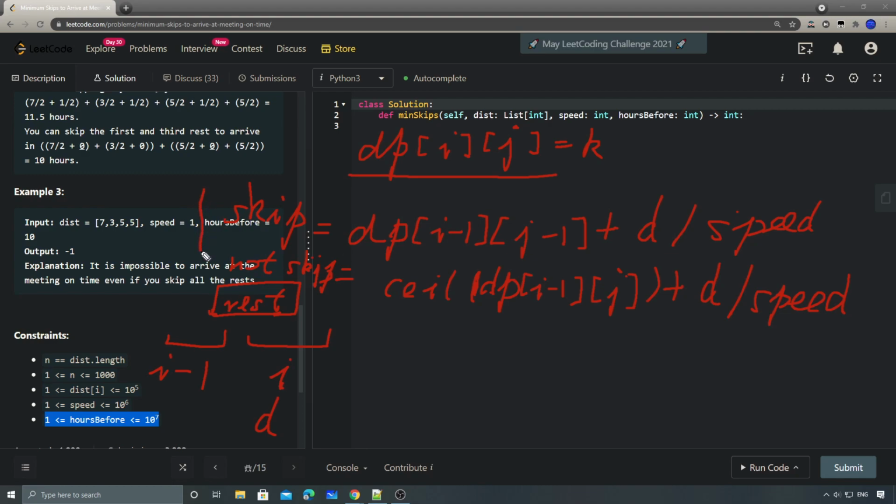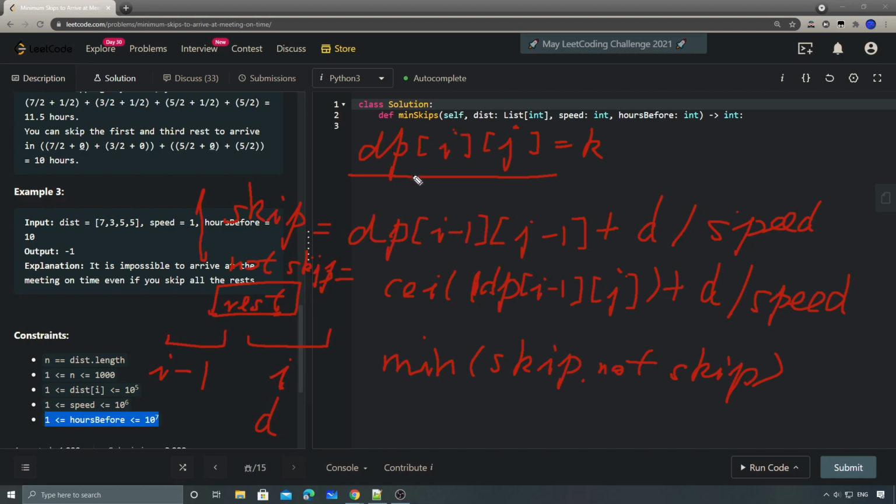Here's our state transition function, and we just need to get the minimum of skip and not skip, because we're trying to minimize the hours we use at each state.